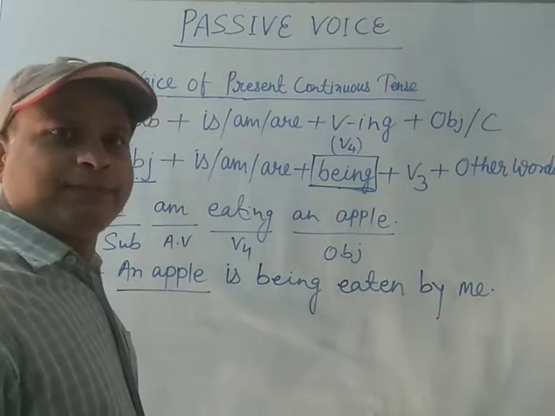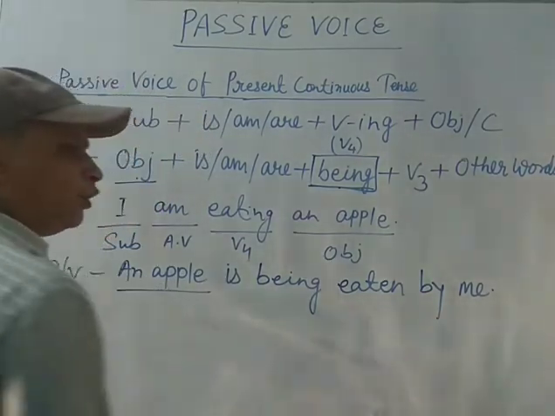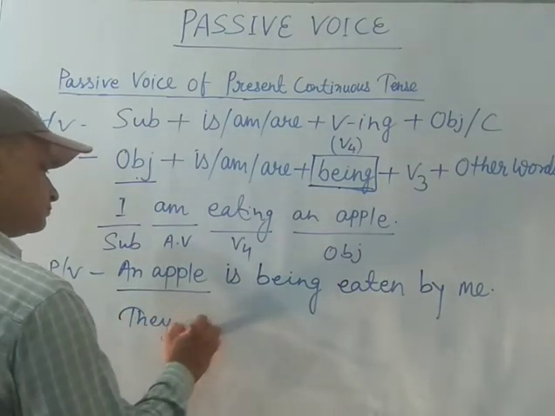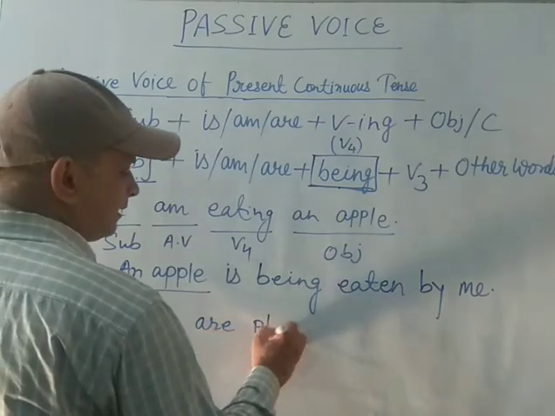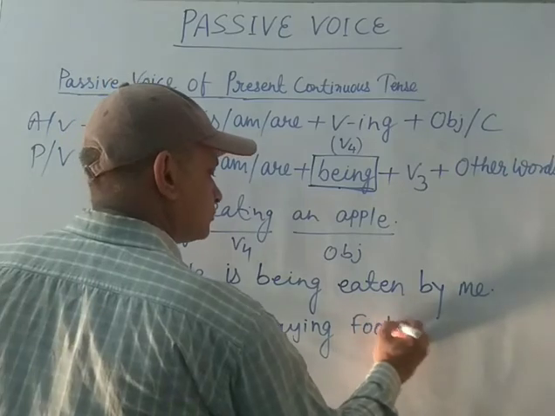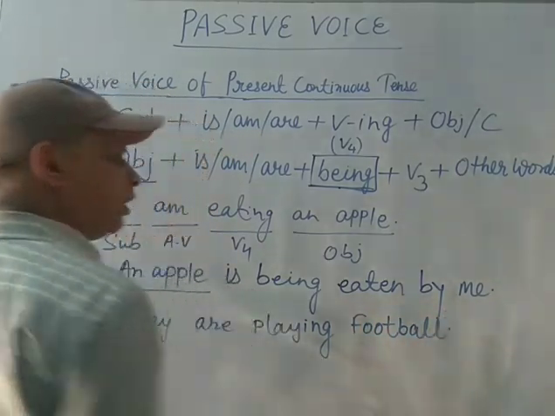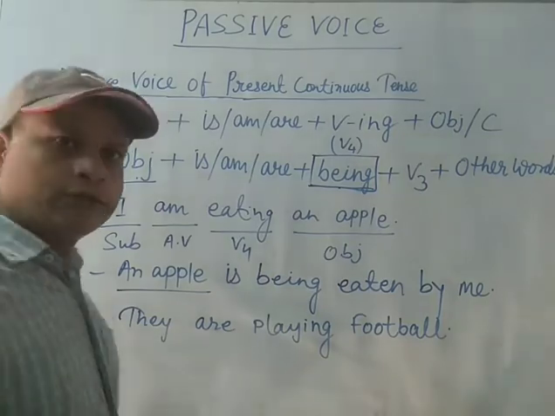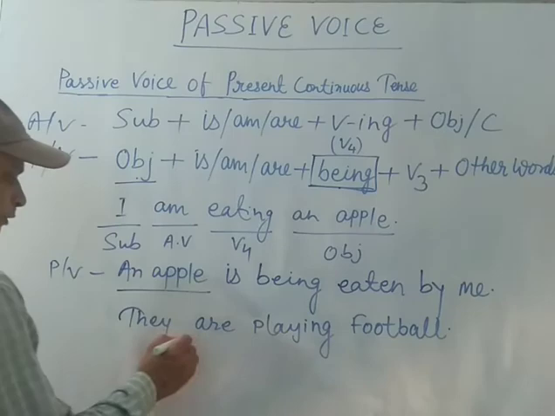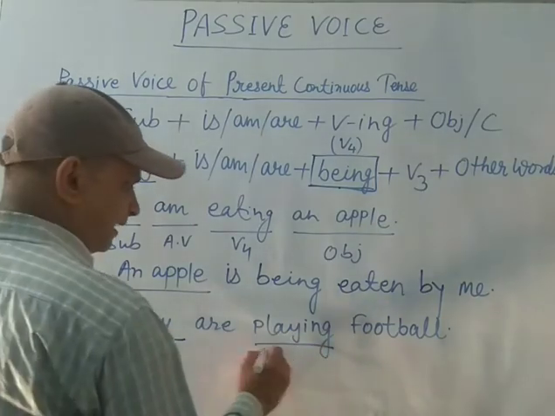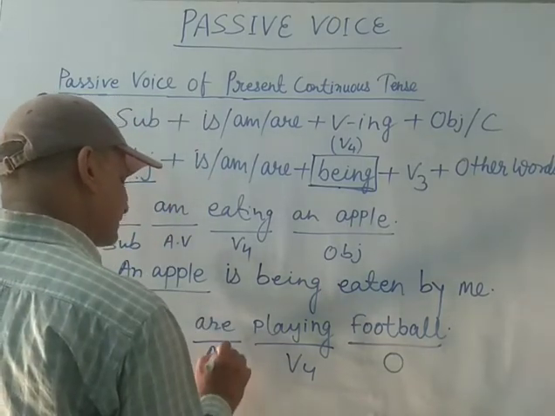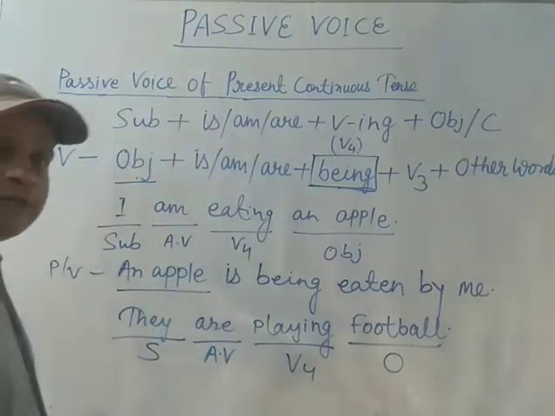Now let's have another example. I want to have one more example on this topic. They are playing football, right? The action is going on, work is in progress. They are playing football. They is the subject, football is the object, playing is the verb form, and are is the helping verb, the auxiliary verb.